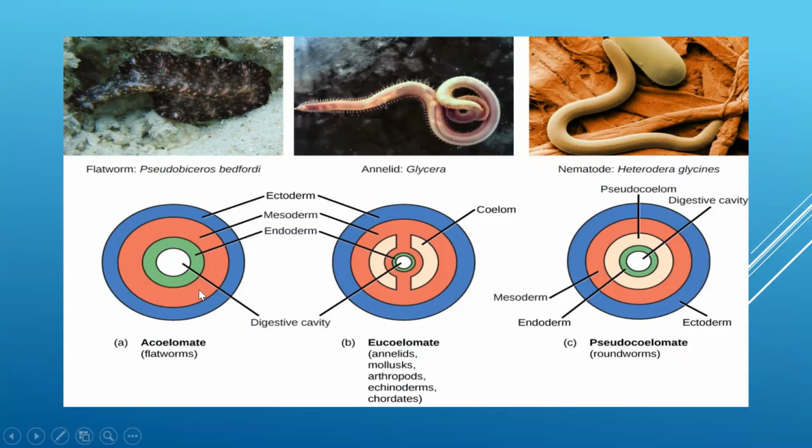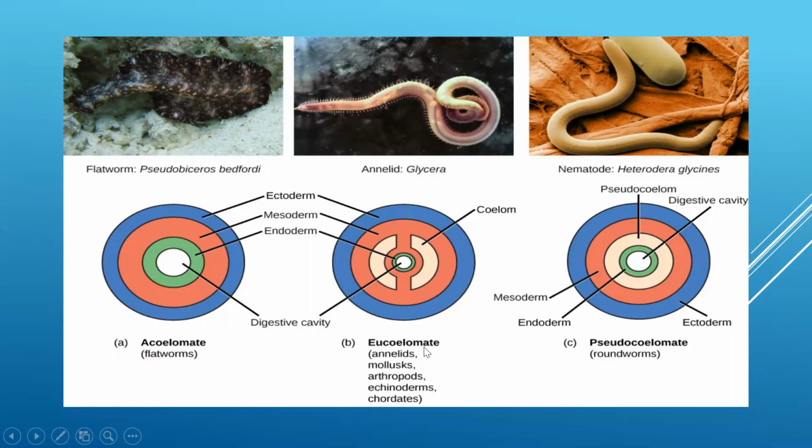This figure is showing acoelomate, found in flatworms. It is triploblastic, but there is no body cavity. This is the digestive cavity. Then from outside, this blue layer is ectoderm, then mesoderm, and then the endoderm. In between, there is no body cavity. So it is acoelomate. A means no body cavity.